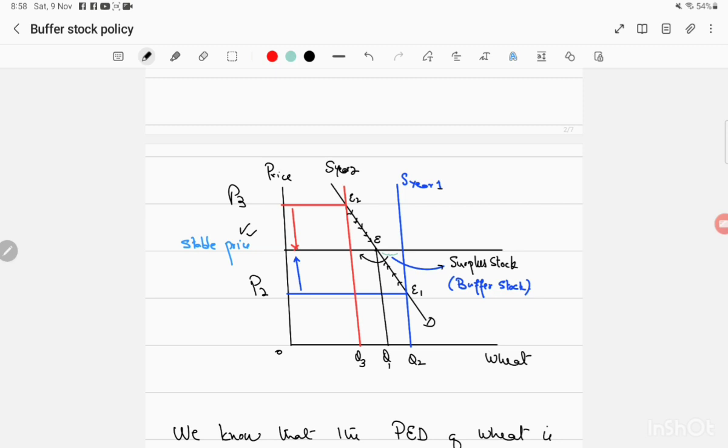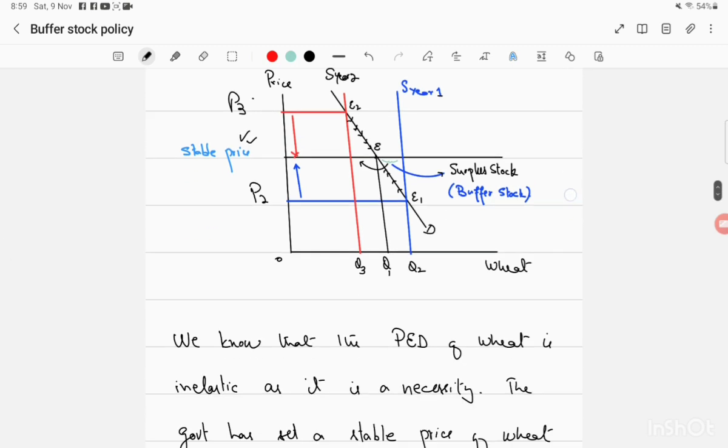So mainly it is the buffer stock which is stabilizing the prices of necessities by using the government's price regulation tools, both maximum and minimum prices. When prices are going down, the government will use the minimum price to increase them to the stable level, and when prices are increasing to P3, the government will use the maximum pricing policy to bring them to the stable price level, and it will be stabilizing the prices.